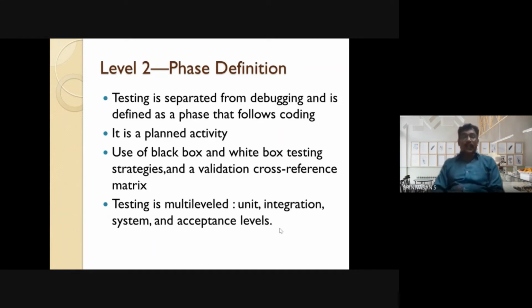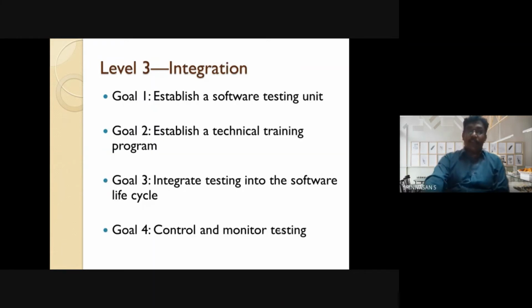Companies use either black box or white box testing strategies, as well as cross reference matrix based validation. In this level, testing is seen as a multi-leveled process. So the companies will perform unit testing, integration testing, system testing, and acceptance testing before releasing the product into the market.